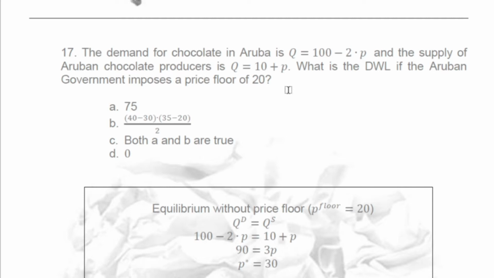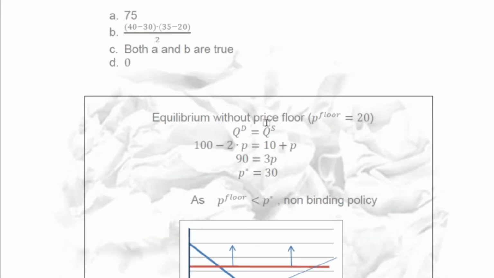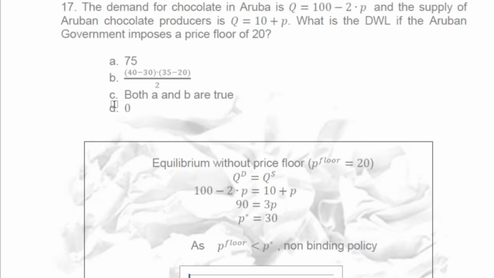So, if the government imposes a price floor of 20, it's not binding, okay? The government is doing like a stupid policy, so the question was the deadweight loss. There won't be any deadweight loss, okay? So the answer is D.